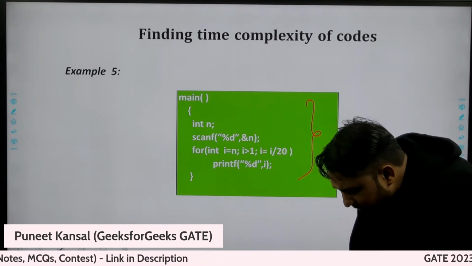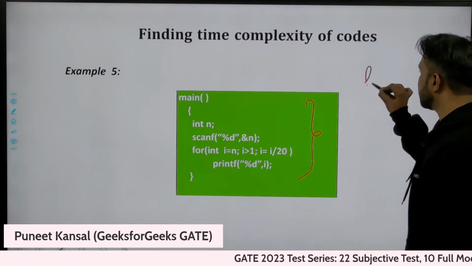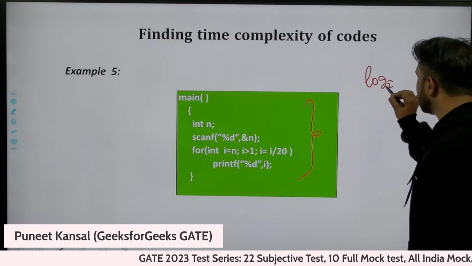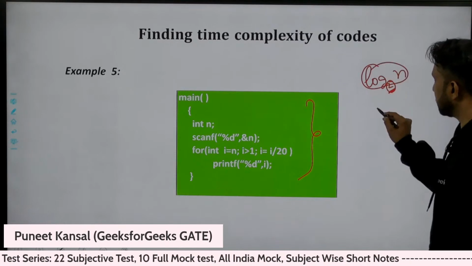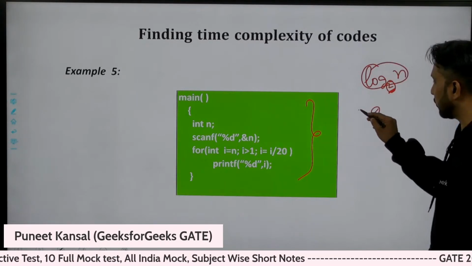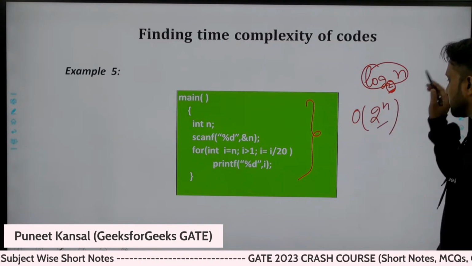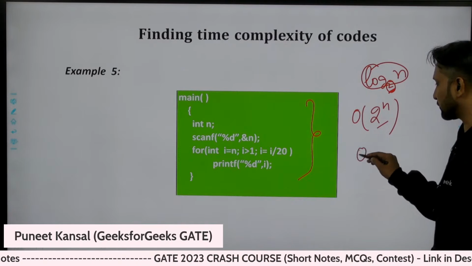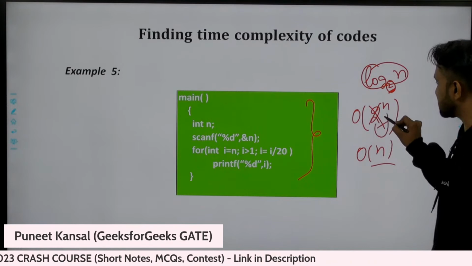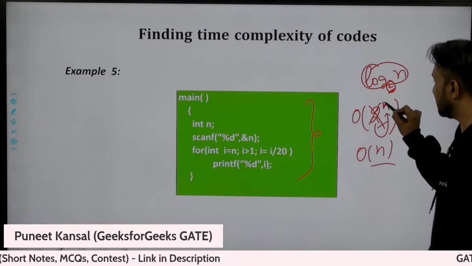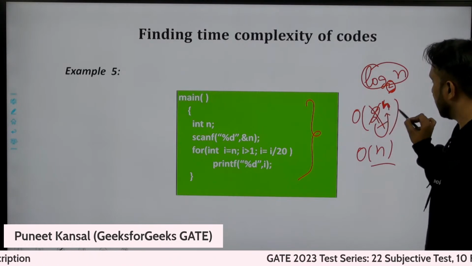See, the base is not a constant factor. It is attached to this function. You cannot say this is constant. If I say the complexity of your algorithm is order of 2 power n, and you say that 2 is constant and you want to remove it, so the complexity will be order of n? No, we cannot remove this 2. This 2 is fixed with this function, so it is not constant.